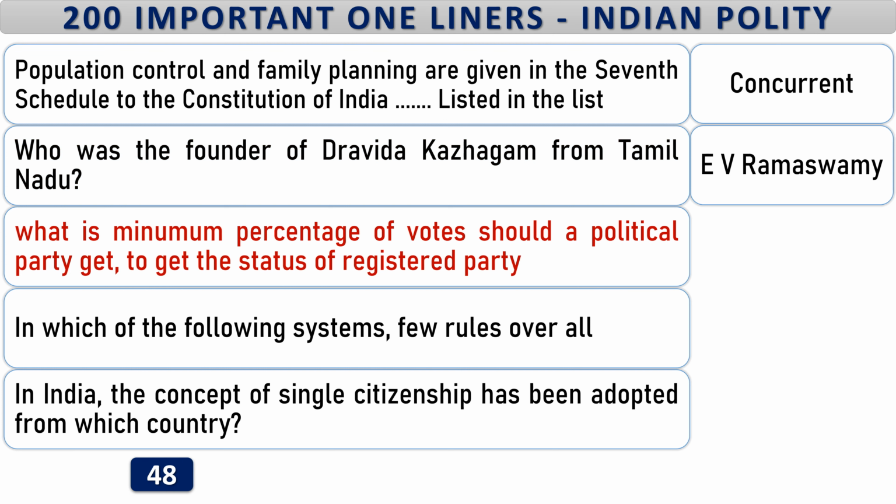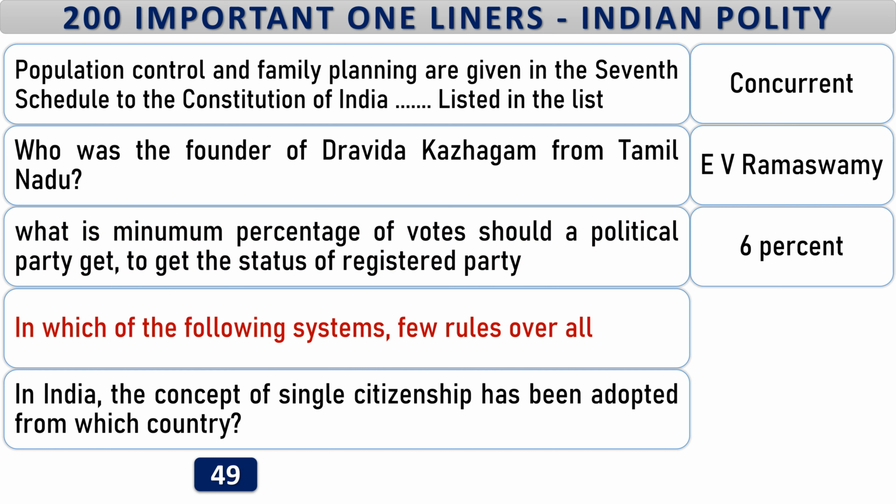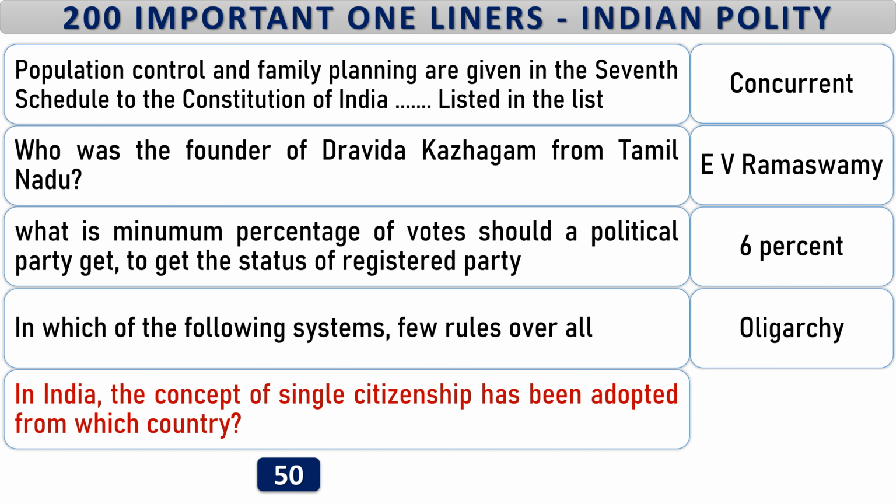What is minimum percentage of votes should a political party get to get the status of registered party? 6%. In which of the following systems few rules over all? Oligarchy. In India, the concept of single citizenship has been adopted from which country? From England.